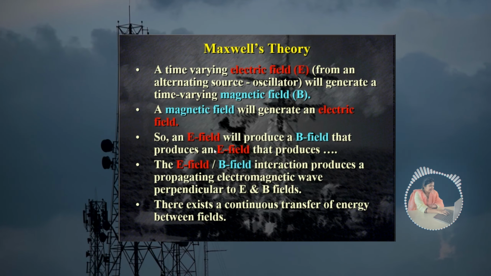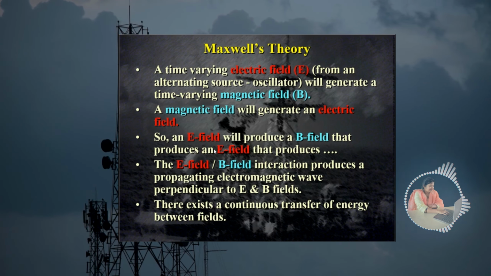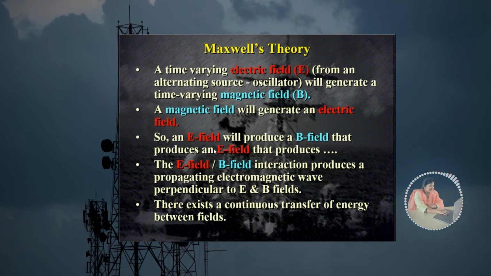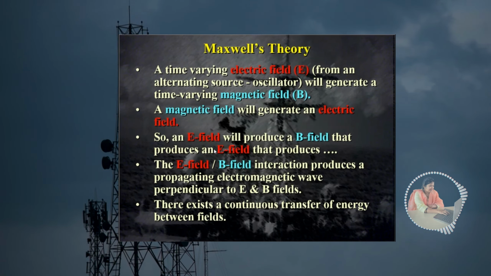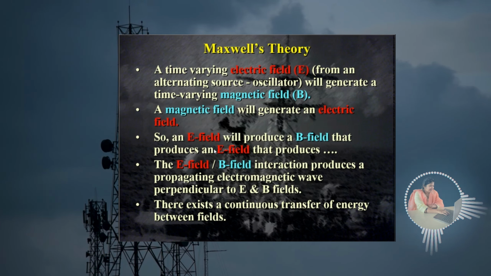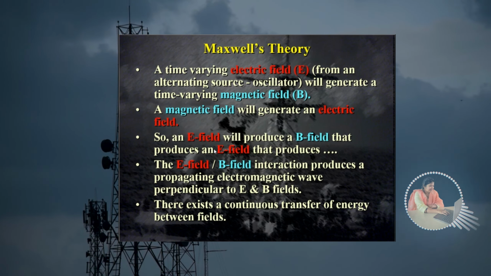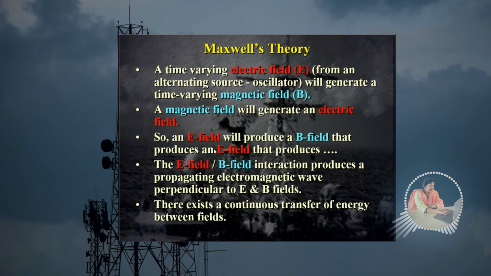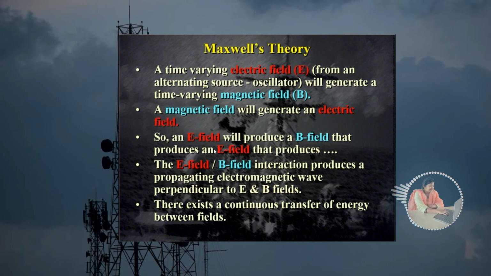So the electric field and magnetic field interaction produces a propagating electromagnetic wave, perpendicular to the E and B fields, meaning electric field and magnetic fields. There exists a continuous transfer of energy between the fields. मतलब वहाँ पे continuous आपका energy आपको transfer मिलेगा. So how is it going to relate with your antenna?